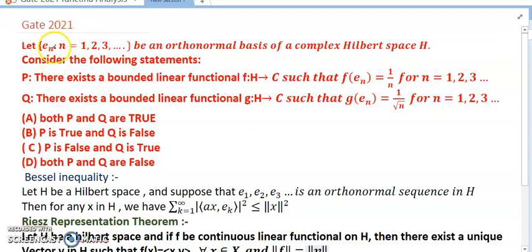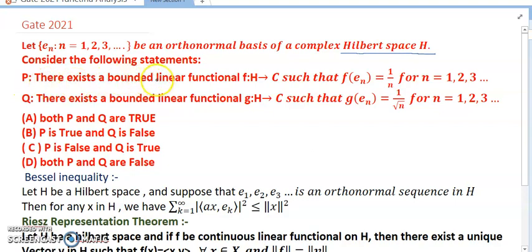Today's discussion is GATE 2021. Let e_n, n equals 1, 2, 3, and so on, be an orthonormal basis of a complex Hilbert space H, and consider the following statements.